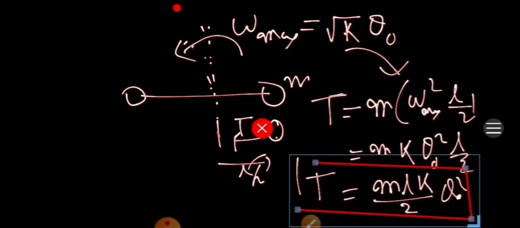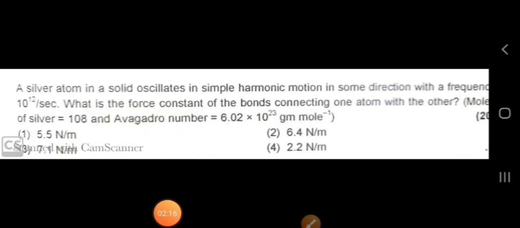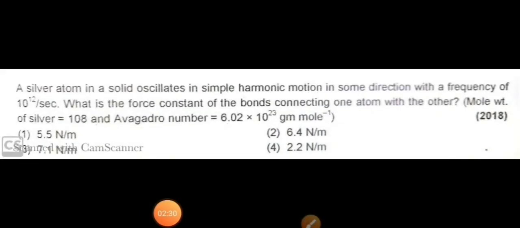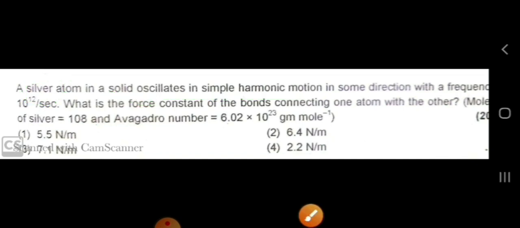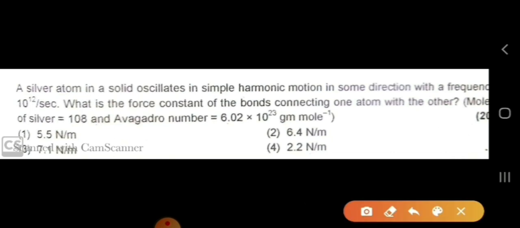Okay. Now let's read the next question, which has been asked by Soyanshu. It says that the silver atom oscillates with a simple harmonic motion in some direction with a frequency given here. The frequency of 10 to the power 12 per second is given.